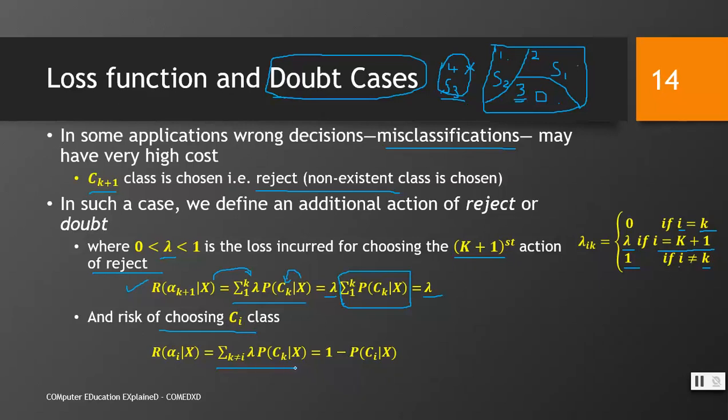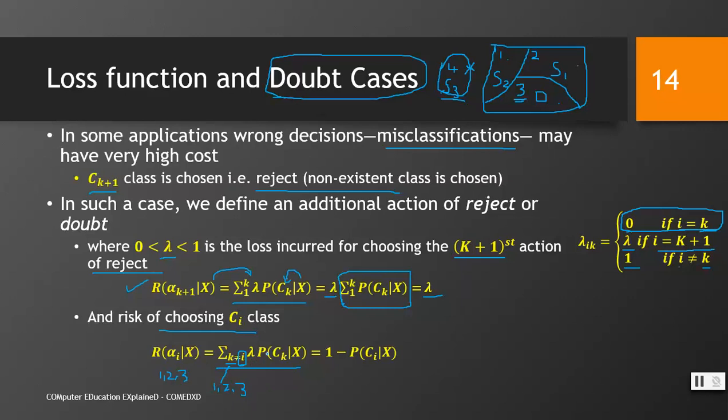Here i could have either 1 or 2 or 3 value, and the actual class could be either 1, 2 or 3, and we are taking only those instances which do not qualify correctly, meaning erroneous cases, because if they are classified correctly, that would be dealt with by this formula, lambda would be 0, so that term would become 0, in the same way that we have seen in the previous slide.